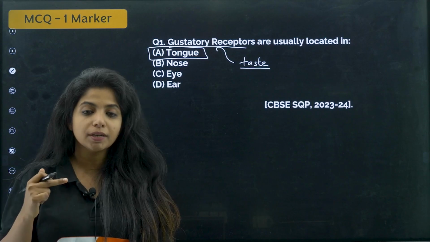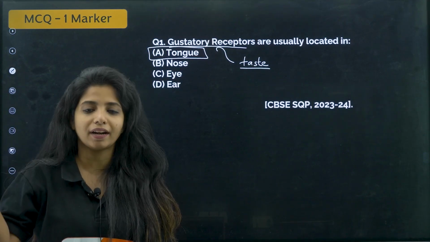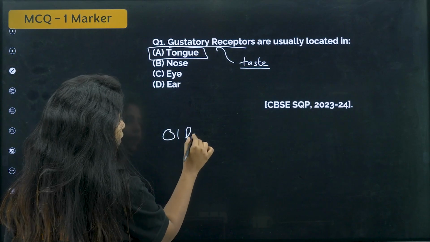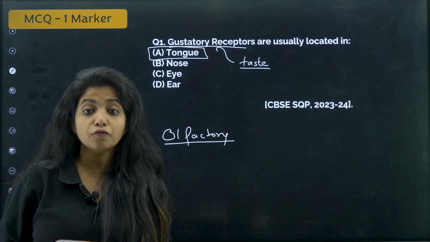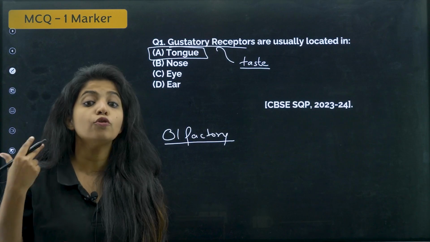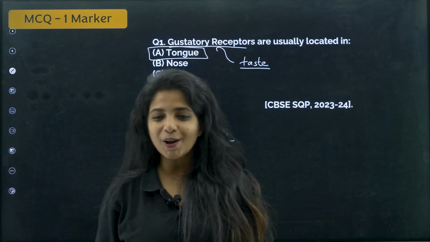What is there in the nose, children? Olfactory. So you can remember oil. Olfactory, O-L-F-A-C-T-O-R-Y. What is there in our eye? Photoreceptors. In our ear, phonoreceptors. So like that. This is the first question, and we have solved it.